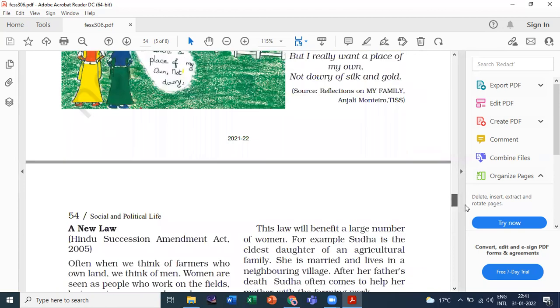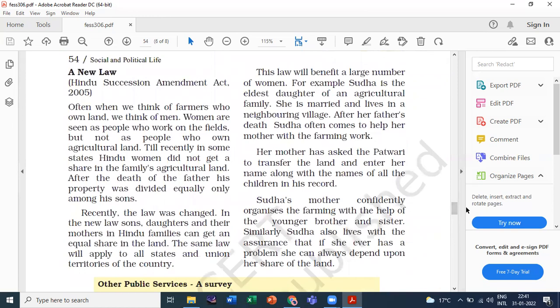Okay, then move to the next chapter, that is the Hindu Succession Amendment Act, or a new law. It's a very common law nowadays. Now, what is the new law of the Hindu Succession Act? This is the main question. And how is it different from the old one? This is a long answer type question.